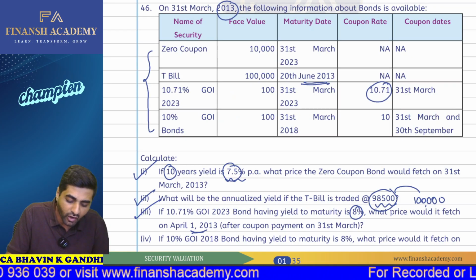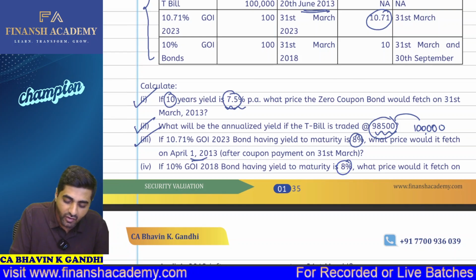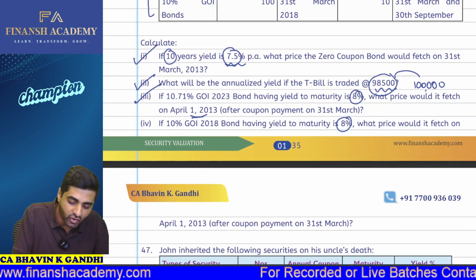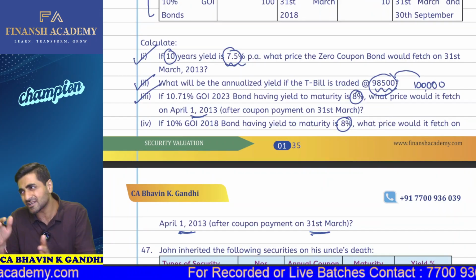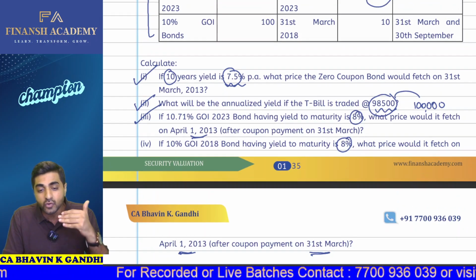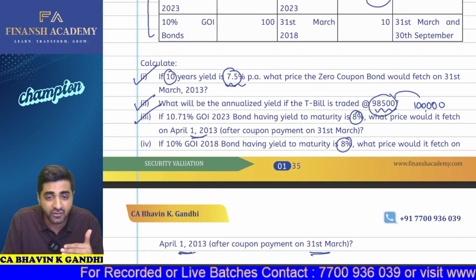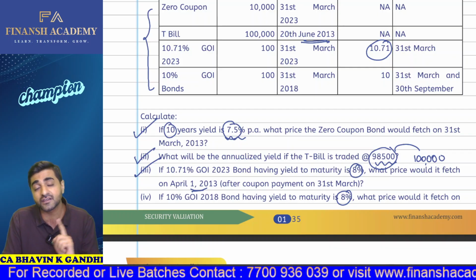Continuing further, if a 10% GOI bond having a YTM of 8%, what price would it fetch on 1st of April after the coupon payment on 31st of March? So last coupon payment was 31st of March. Now coming back on 1st of April 2013 onwards, but this particular bond is going to mature on 31st March 2018.